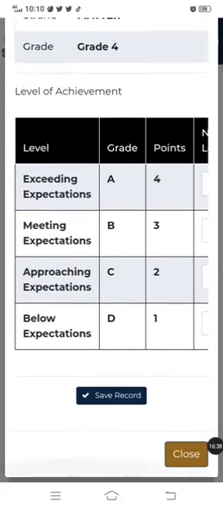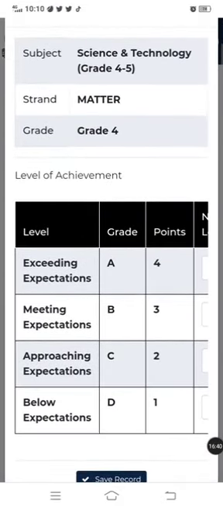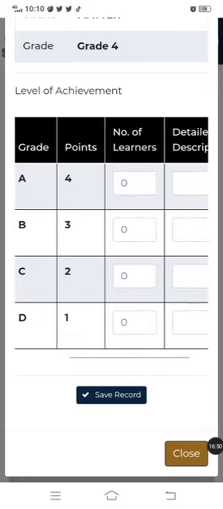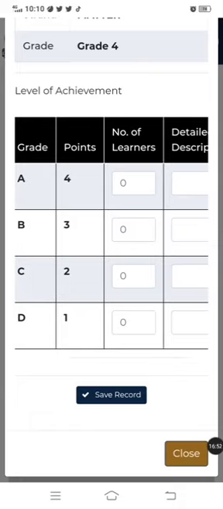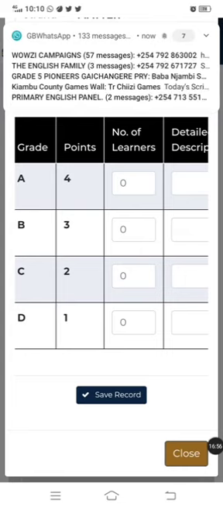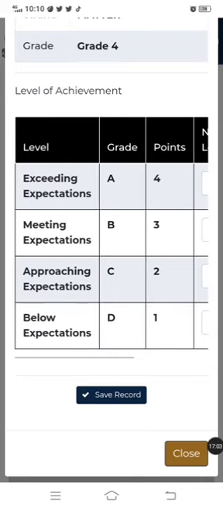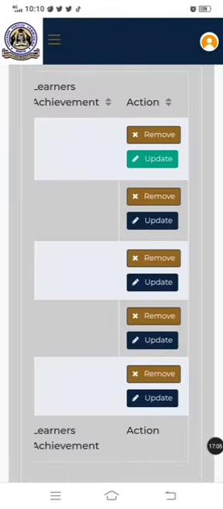Then as you can see, it shows you the subject, the strand, the grade, then the levels here. Exceeding expectation is a 4, meeting expectation a 3, approaching a 2, below a 1. So what you're going to do, swipe to your left, number of learners. So depending on the number of learners in your class, you are going to insert it here. So let me save this part for the next time. I don't want to make this video very long, so let me close. I'm not inserting anything now.